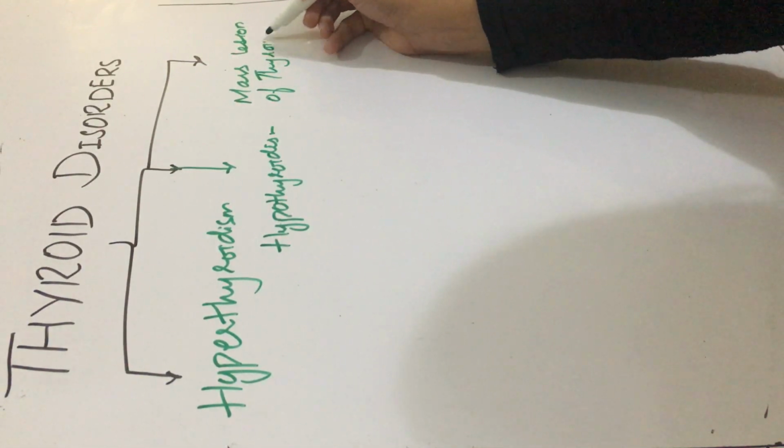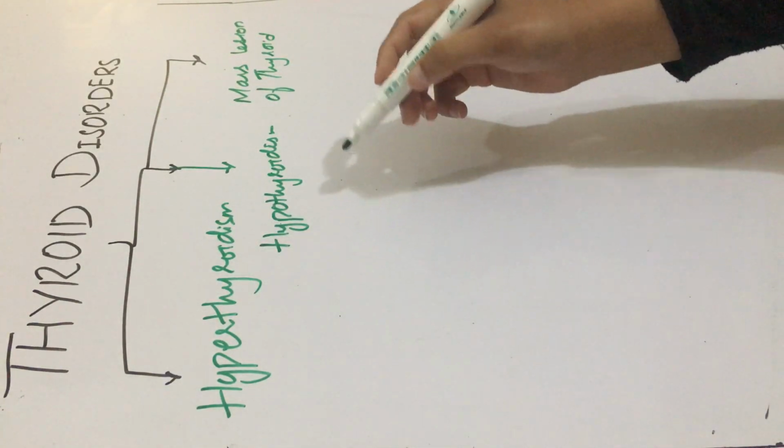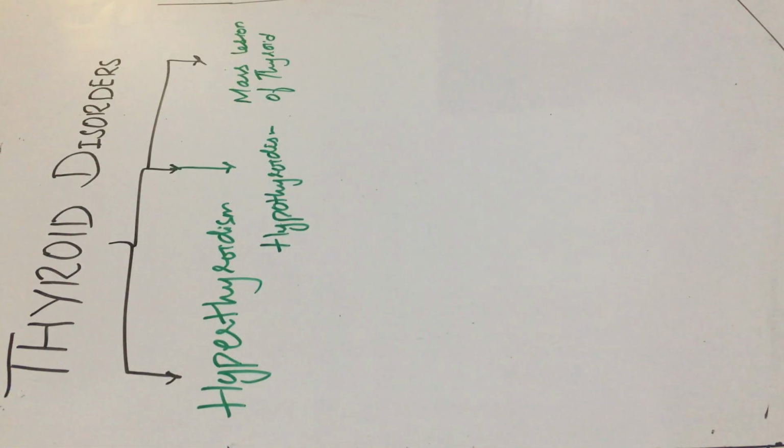So mainly there are three kinds of thyroid disorders: hyperthyroidism, hypothyroidism, or mass lesion of the thyroid gland.